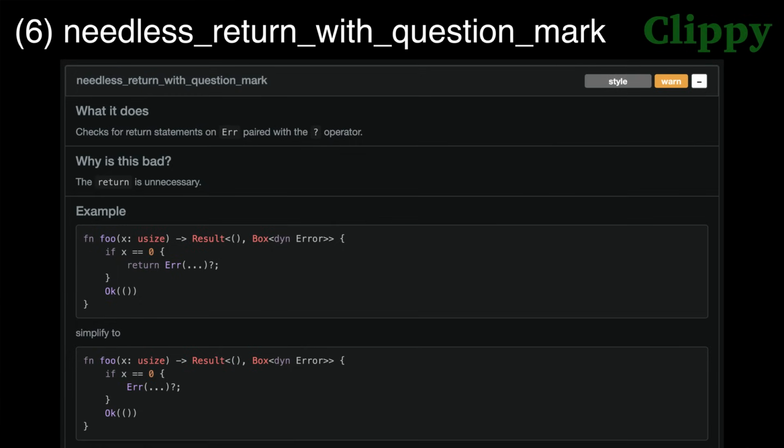Lint 6. Needless return with question mark. The try operator, or question mark operator, unwraps an OK variant of a result or returns an error variant of a result from a function. So if you apply the try operator to an error variant, you know it will return from the function. So you don't need the return keyword.